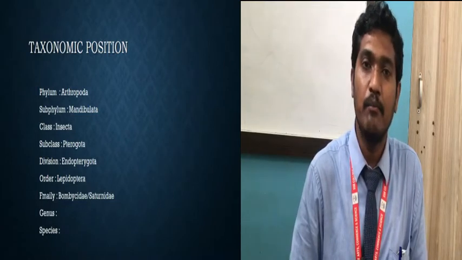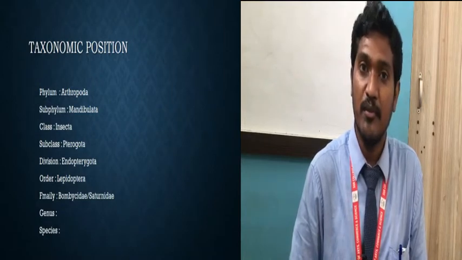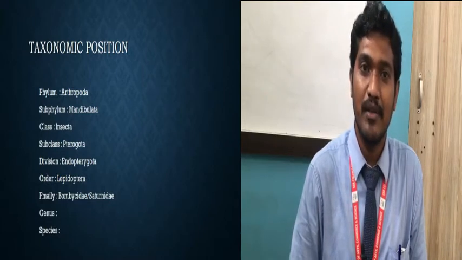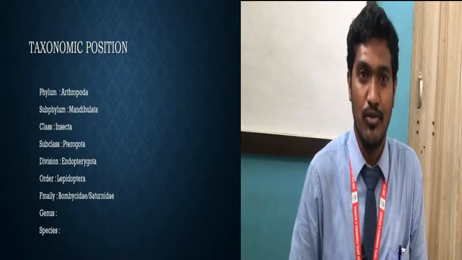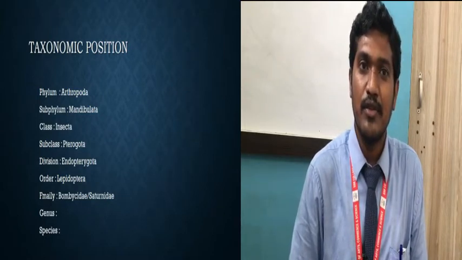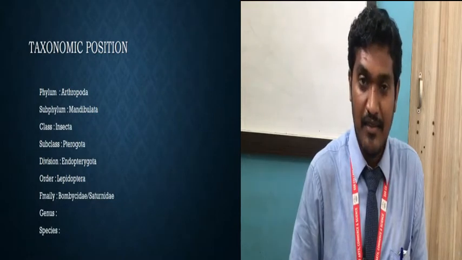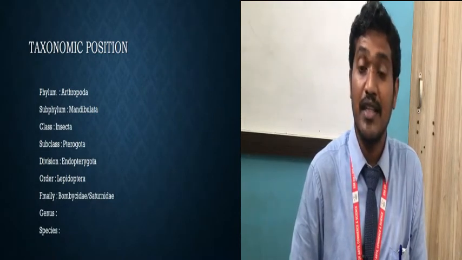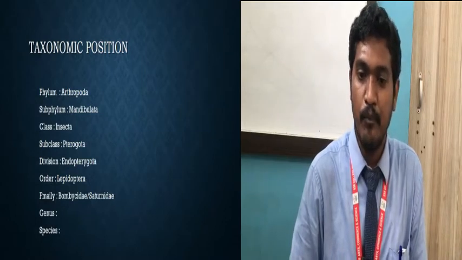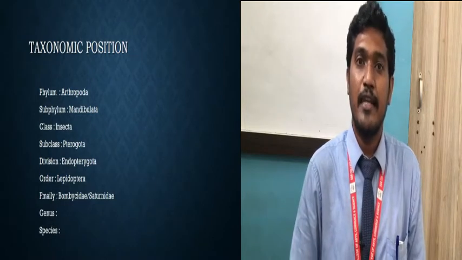Why Mandibulata? Because it has mandibles. And what are the mandibles? It is the appendage, the appendage part of the mouth, and this part of the mouth helps during feeding. Then class Insecta is given. Obviously the insect will come under it. Insects also have jointed appendages. Subclass Pterygota is given. So what is meant by this Pterygota?